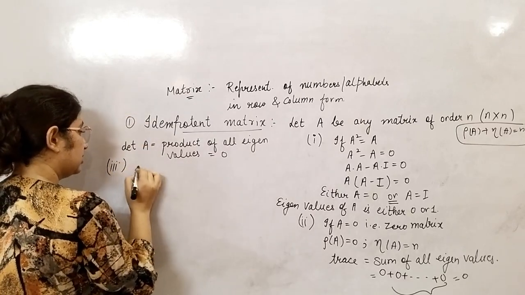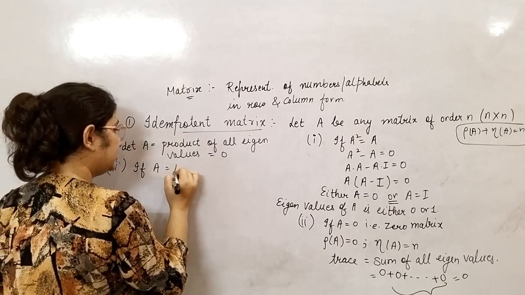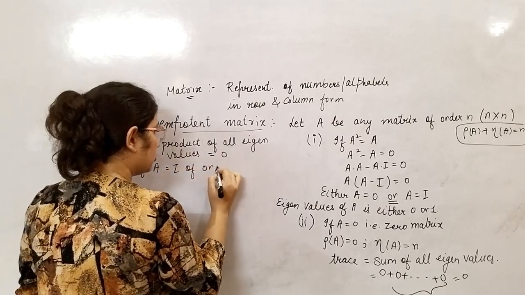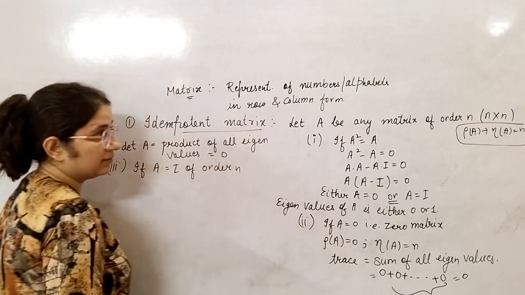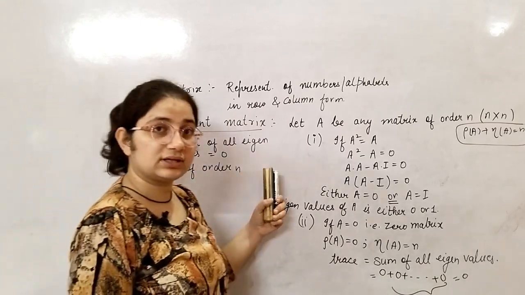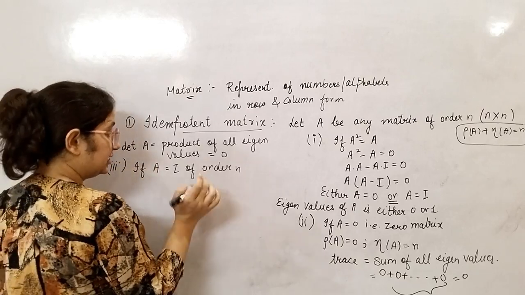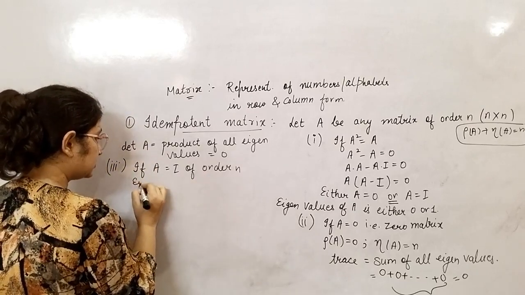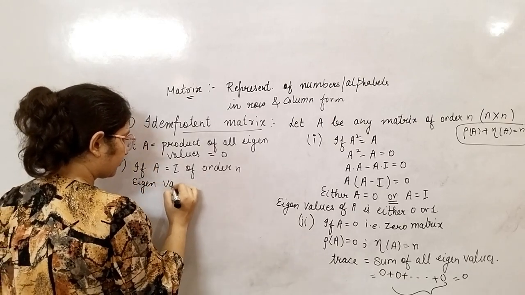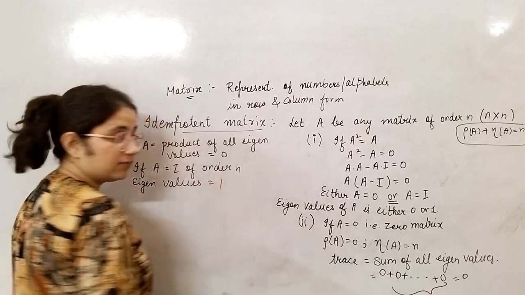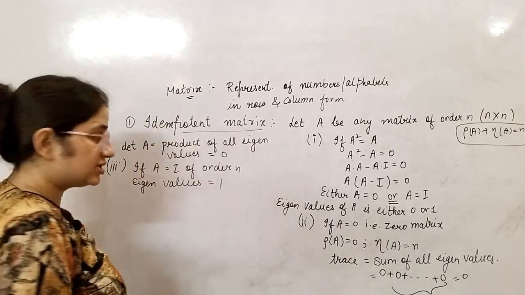Now the third property: if A is equal to the identity matrix of order n. In the beginning I said we are taking A as a matrix of what order? Of order n. All right. If A is the identity matrix, then all eigenvalues are 1, n times it will be 1.